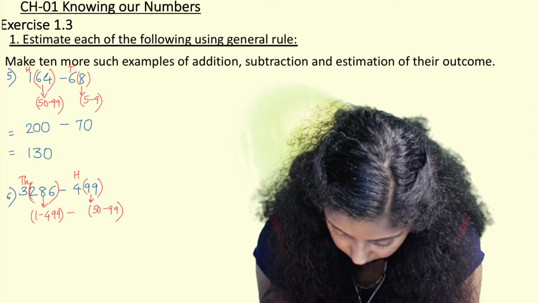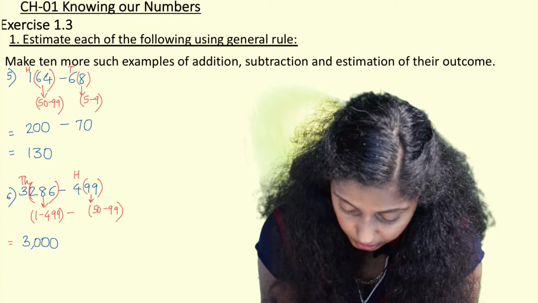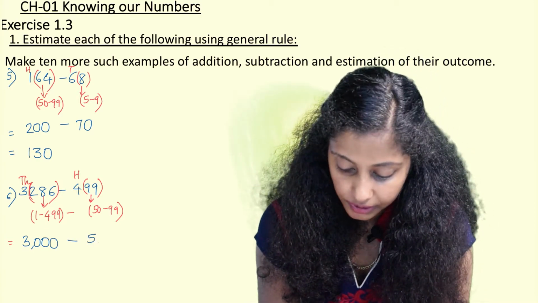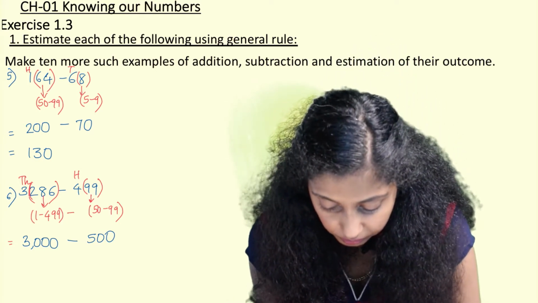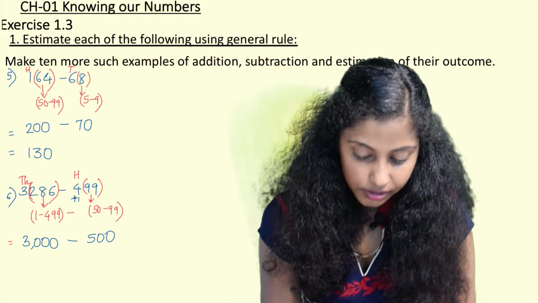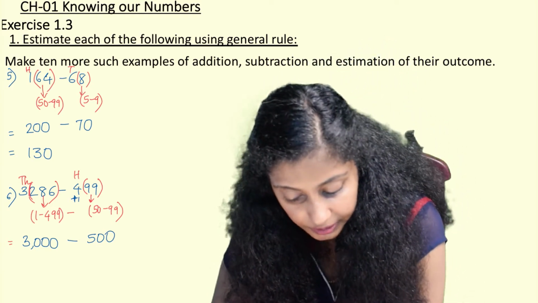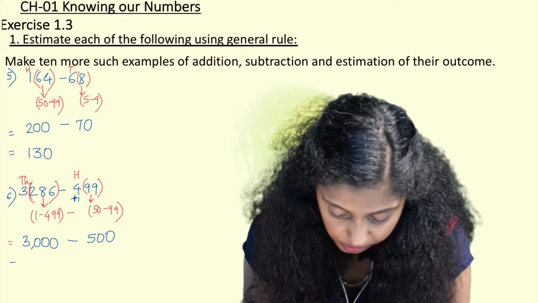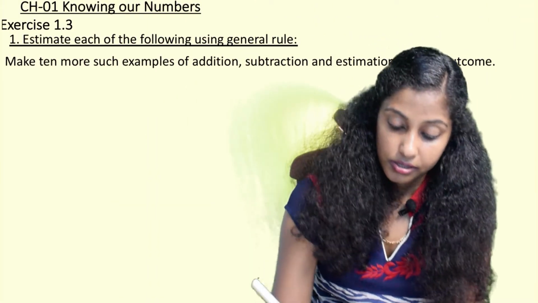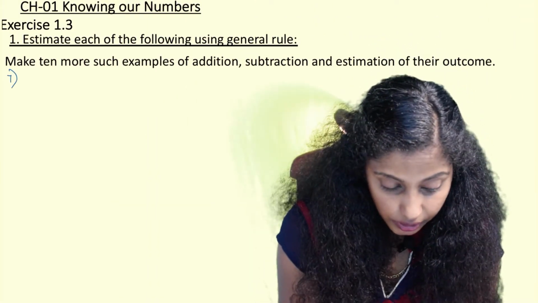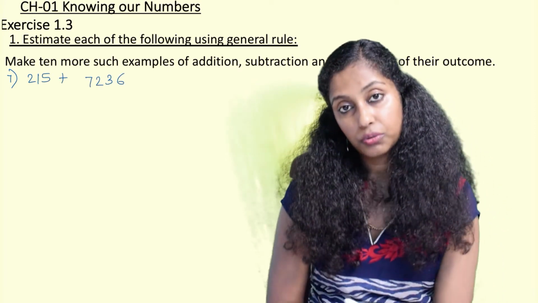Okay, so here what we are going to do is we are going to write 3000 only, and here we are going to write it as 500 because here this is 99. So when it is 99, the previous one becomes plus 1. So 4 hundreds plus 1 hundred becomes 5 hundreds. So 3000 minus 500 will give us 2500. Seventh example we need to write, so there I will write 215 plus 7236.